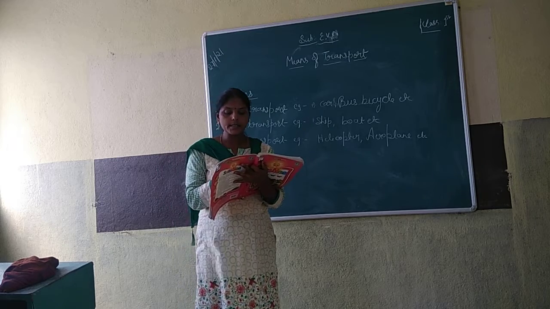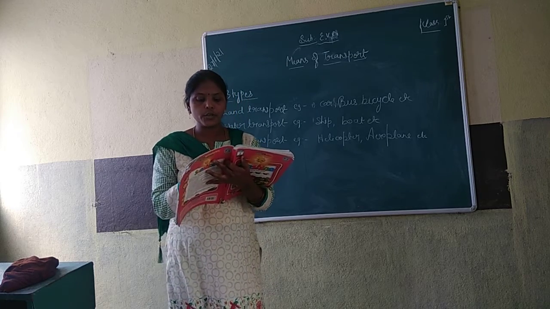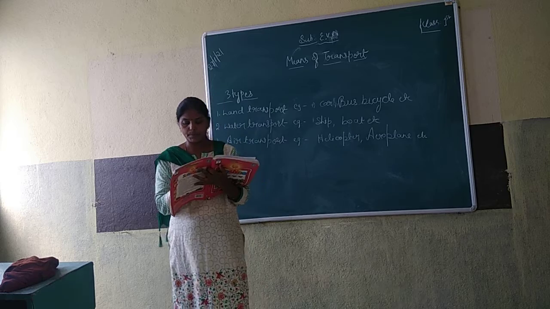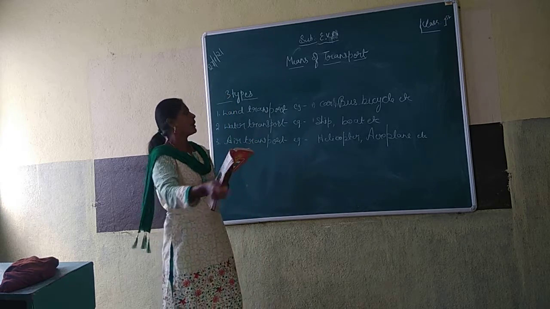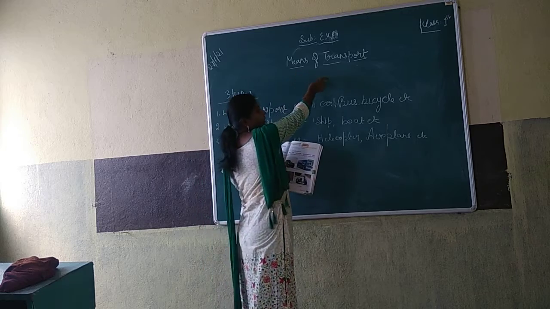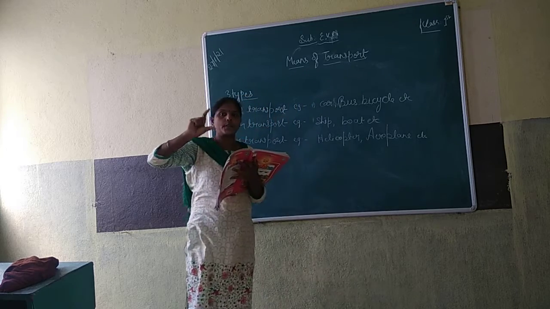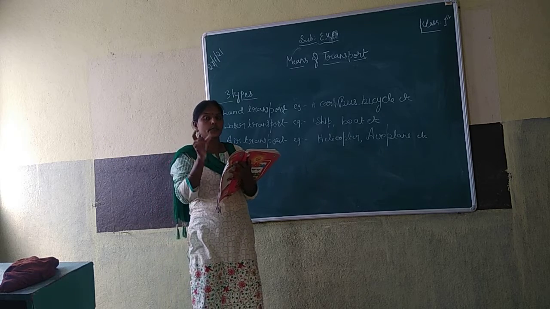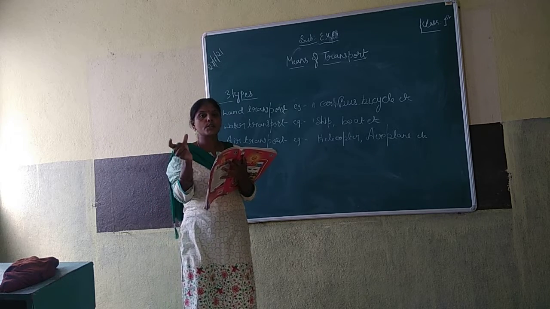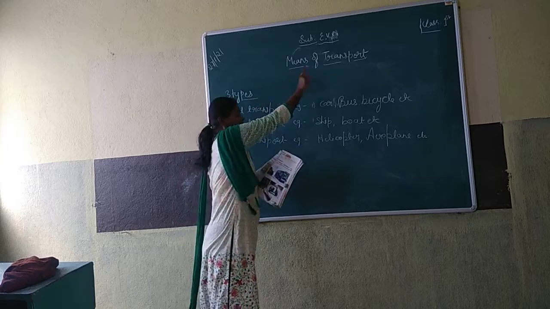Next, things that we use to go from one place to another place are called means of transport. I already told, what is means of transport? To move or go from one place to another place, we need a transport. We need some vehicles. So that is called means of transport.